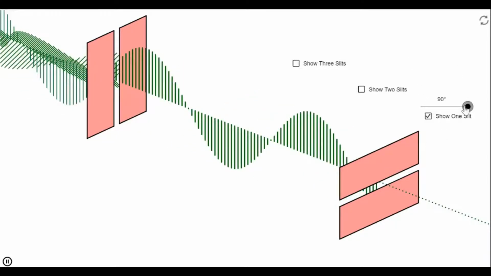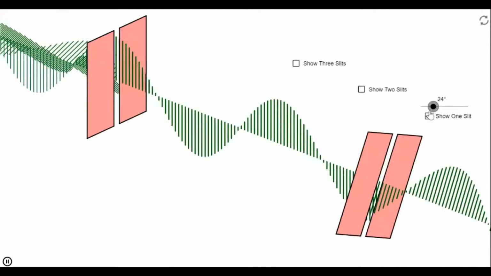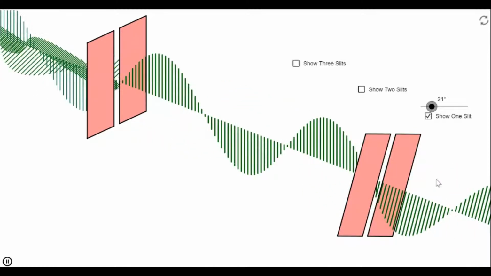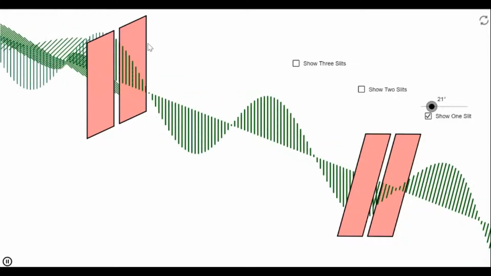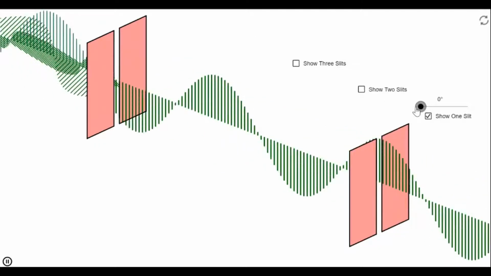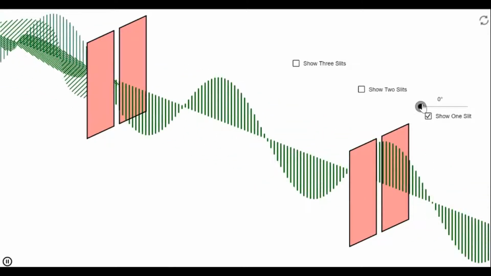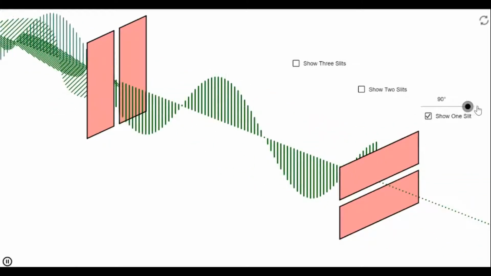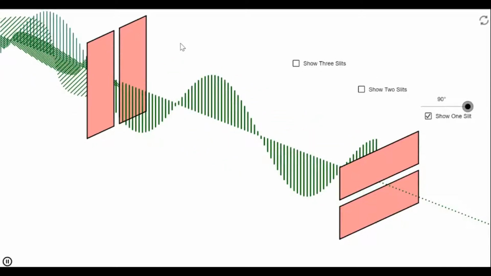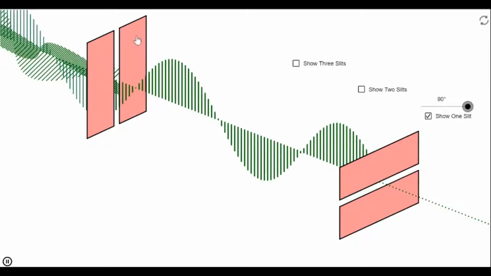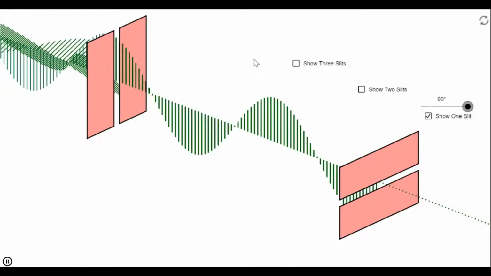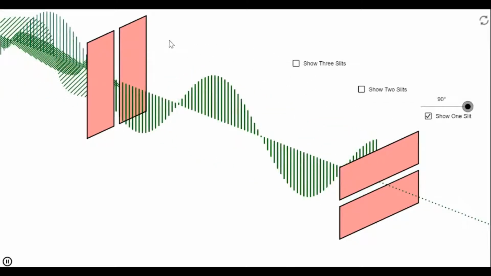Therefore, the intensity of the light which is being transmitted, which is coming out from here, depends upon my polarizer and your analyzer. If the angle between the polarizer and analyzer is 0, I have maximum intensity. But if the angle is 90 degree, then I have 0 intensity. So there must be some relation between the angle of your polarizer and your analyzer. Now this relation was given by